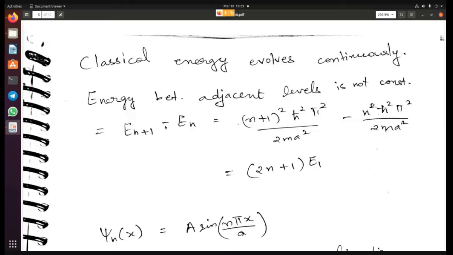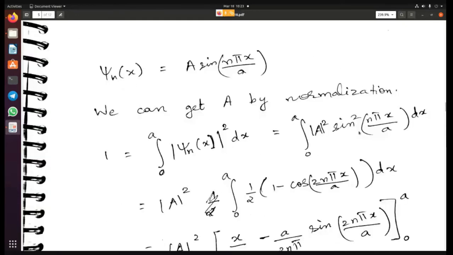So with each successive level, the height is going to be further and further increased, right? That is something you need to keep in mind. That's why I am showing you this term. All right. So now psi n of x is given by A into sine of n pi x by a, right? Now we still need to find A.